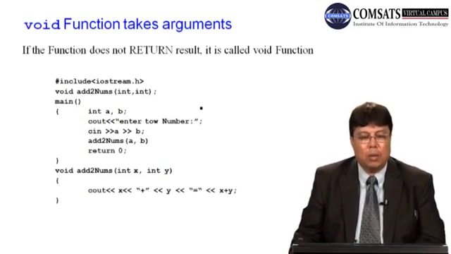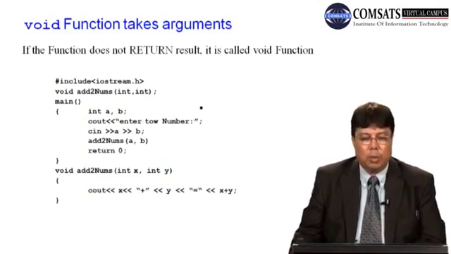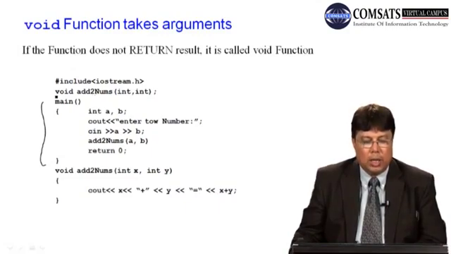The function takes an argument. Here we have just prototyped a function, add two nums. वही example है. This is the main program, and in this main program we have just keyed in the data a and b, added the two numbers. The function is not returning anything. This add two nums is a void. Therefore this definition is a void. So the function is not returning.